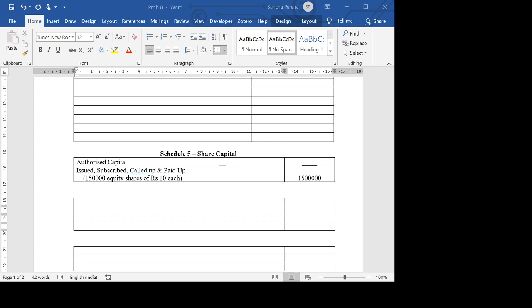Now the next item in the balance sheet is, though it's not a schedule, it's a fair value change account. I forgot to discuss this. Will we have this fair value change account in this problem? Like the last problem, how we had a working note for the fair value change account, will we have it in this problem?